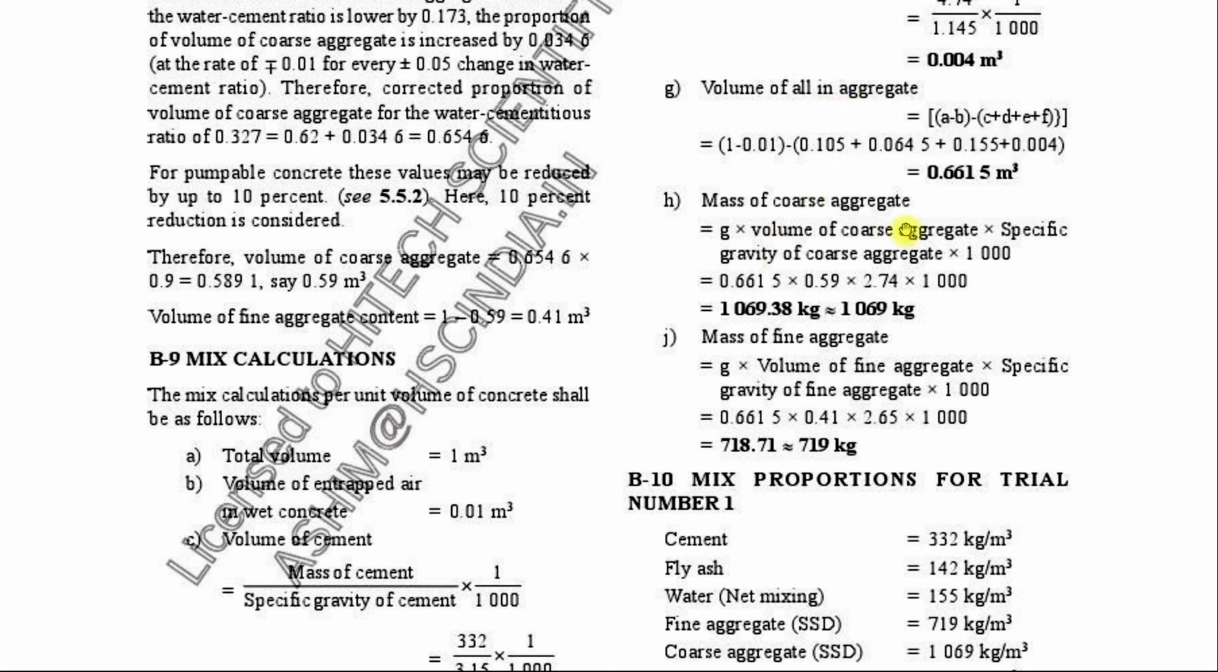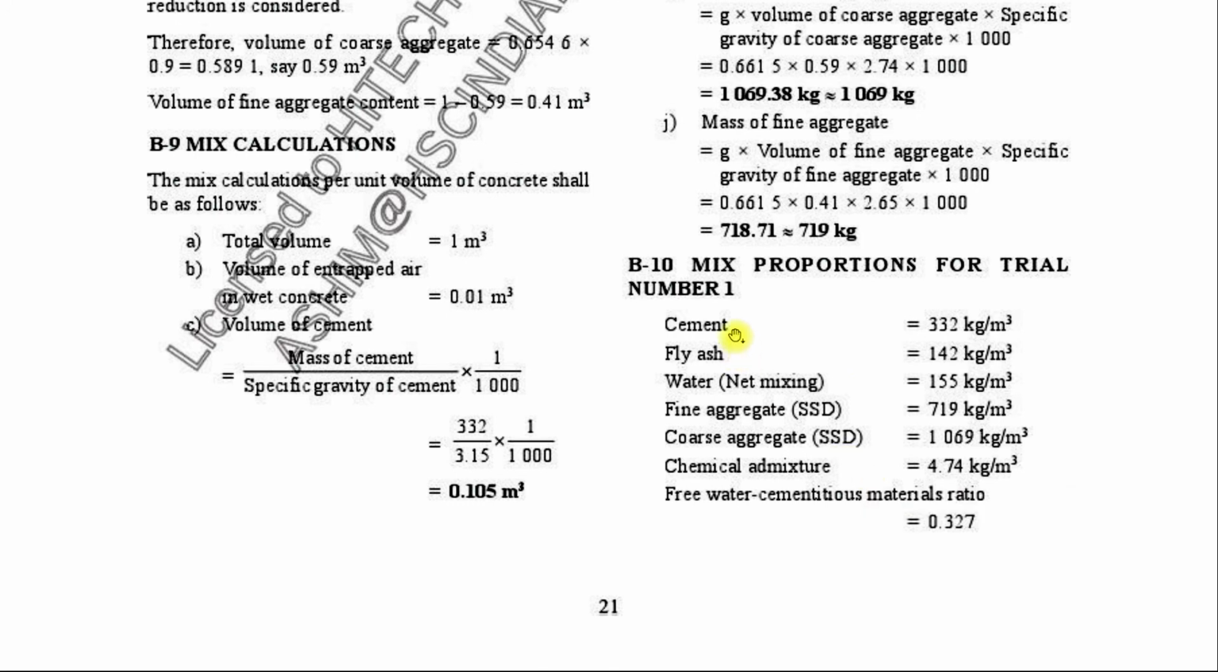The mass of coarse aggregate can be calculated as the volume of all-in aggregate into the volume of coarse aggregate into the specific gravity of coarse aggregate into 1000. Mass of fine aggregate, the same thing: volume of all-in aggregate into the volume of fine aggregate into the specific gravity of fine aggregate into 1000. So you will get the design mix proportions as per the SSD conditions.